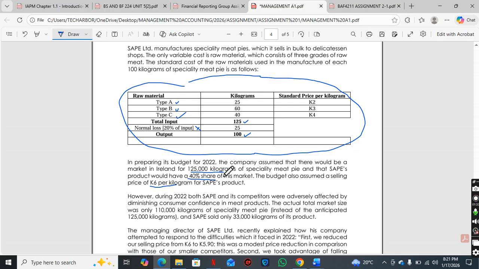Basically here what we're being told is, in the total market there will be 125,000 kilograms. So our company, which is Sapes, was supposed to take 40% of 125,000.